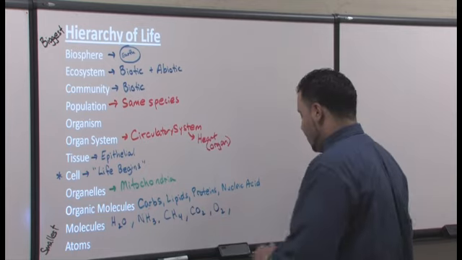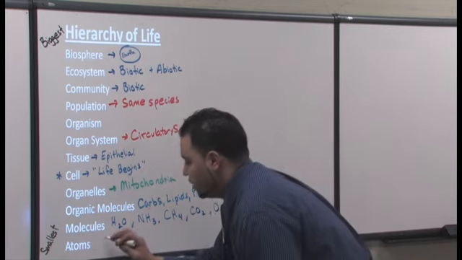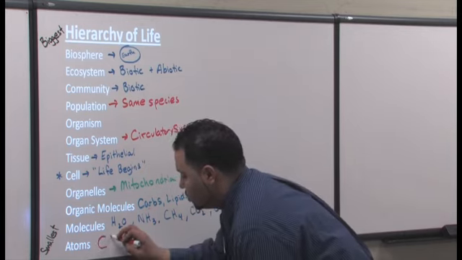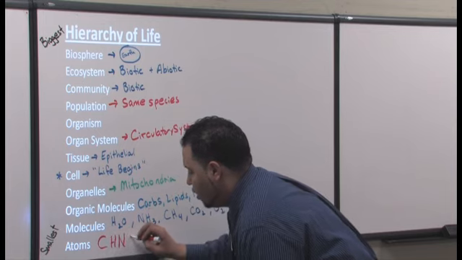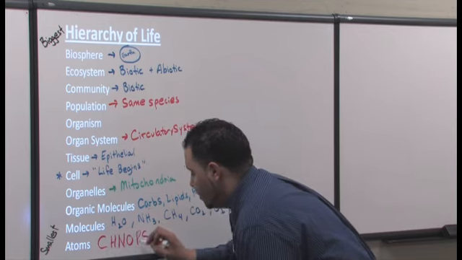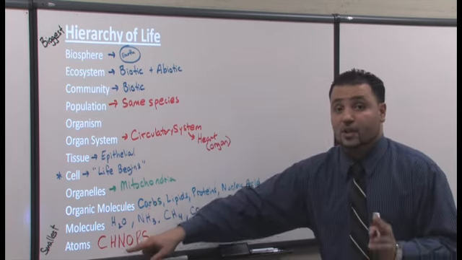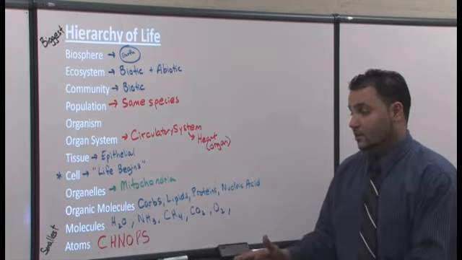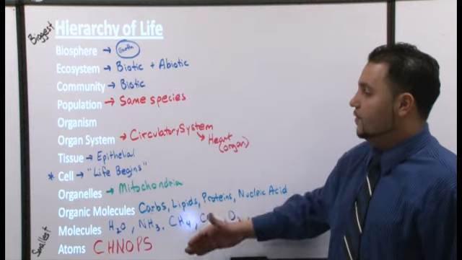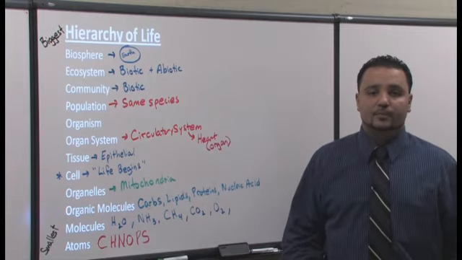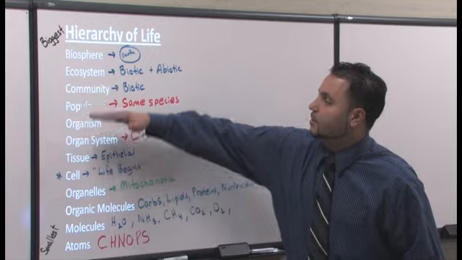All right, finally we have our atoms, and this is what we're gonna do soon enough. This is gonna be, best way to remember it is CHNOPS. And that's carbon, hydrogen, nitrogen, oxygen, phosphorus, and sulfur. The hierarchy of life. If you know this, you know where you are at all times. Biology is only going to touch upon something in each part of here.